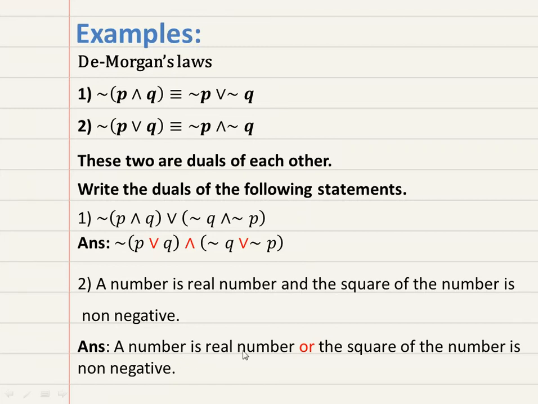A number is a real number or the square of the number is non-negative. We just change AND to OR, the whole statement is as it is. So we get the dual of this given statement. So this is all about the duality of statements.